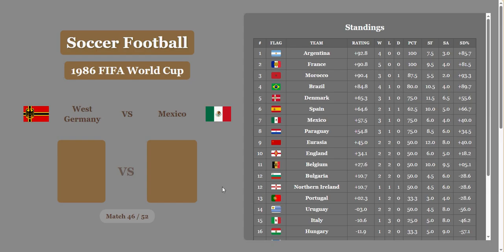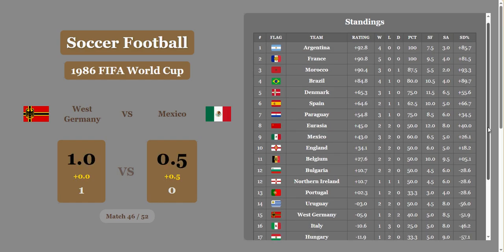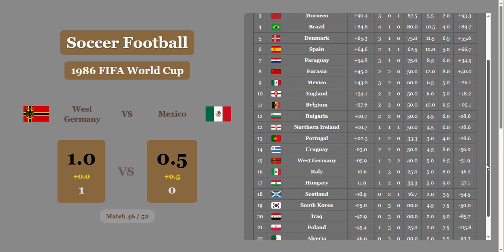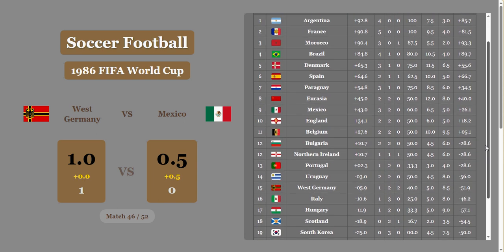84.8. West Germany versus Mexico, 1-0. What's the economics say? They give Mexico only a half goal. Germany's going to win it. Mexico will be in 9th place. They're going to finish the tournament with a 43 rating. Germany's still way down in 15th, though.